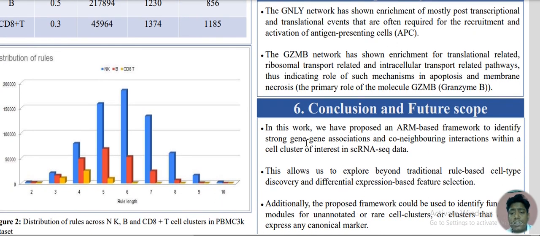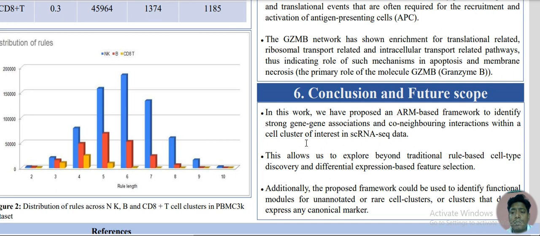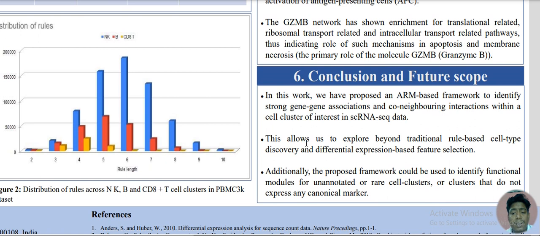So what can we conclude from this is that the association rule mining based framework has helped us find strong gene associations, and this kind of analysis leads to something beyond traditional rule based cell type discovery, which is based on the presence or absence of marker genes. This kind of framework could in future be extended to analyze unannotated or rare cell clusters that may or may not express any canonical marker. So that's the conclusion from our work.